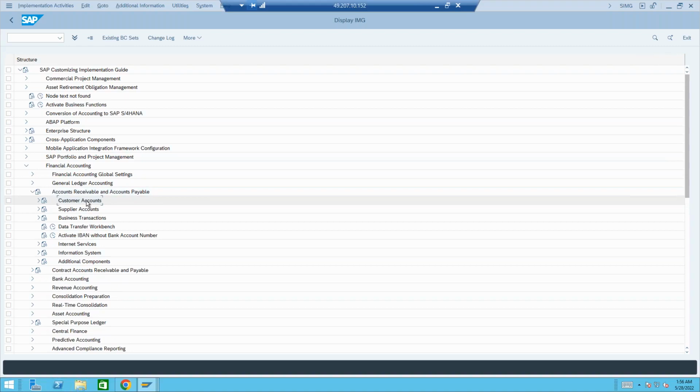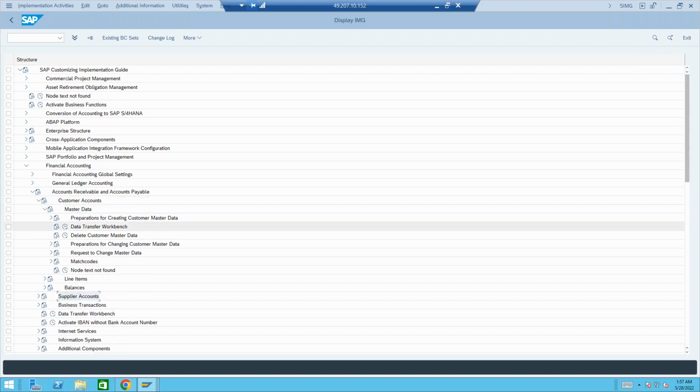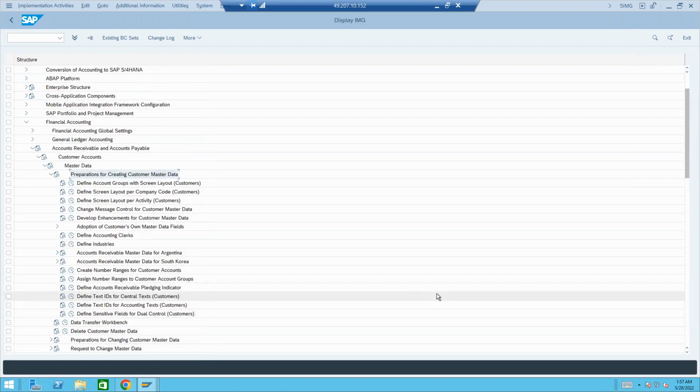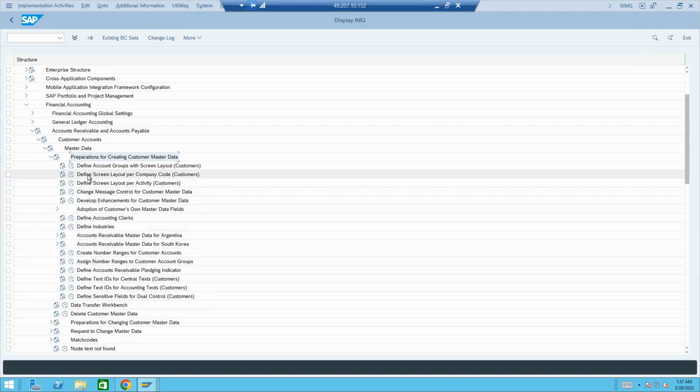Customer accounts, as I told you, right? Wherever we see customer, below that we'll see supplier. It's exactly the same, applicable to supplier as well. Customer accounts, master data, preparation for creating customer master. And under this, everything related to the customer master we could see. We could see screen layout, field assignments, number ranges, account groups, everything. Anything related to the customer master we want to control, that is under the financial accounting of SPRO.